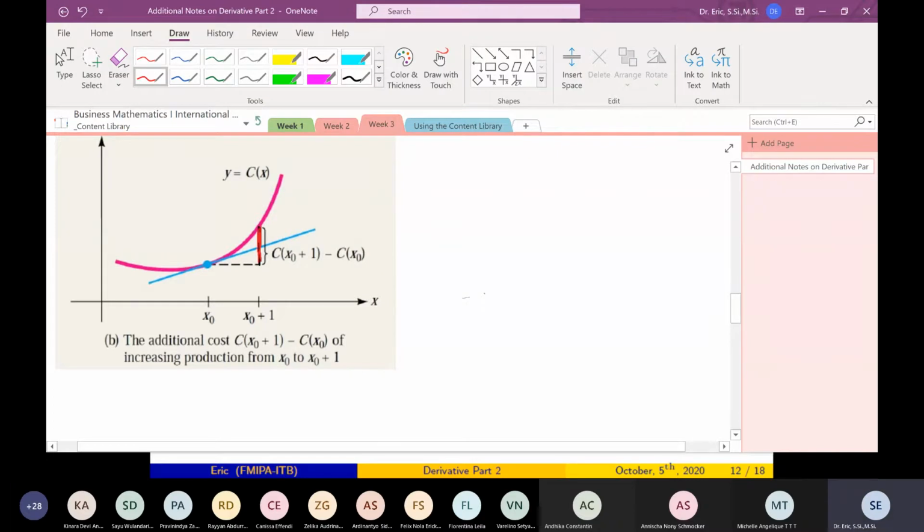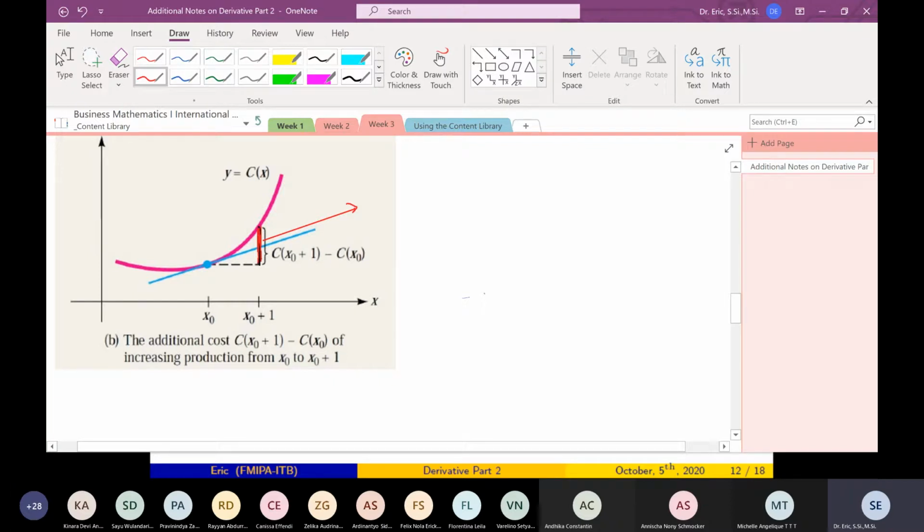This is the actual cost. So C6 minus C5 is the actual cost of producing the 6th unit. C6 is the height of this, minus C5, the red one. This is the additional cost for producing the 6th unit. Harga barang ke-6 itu diberikan oleh ini, the red one.